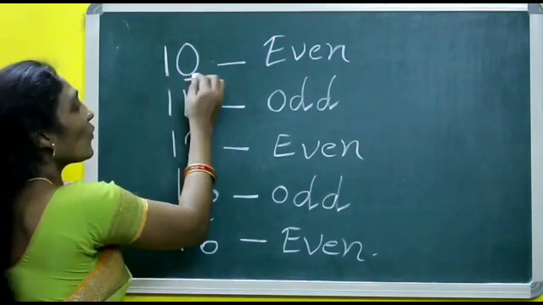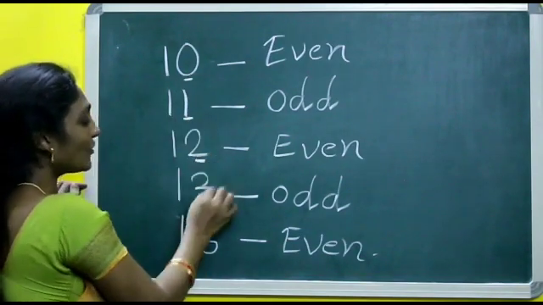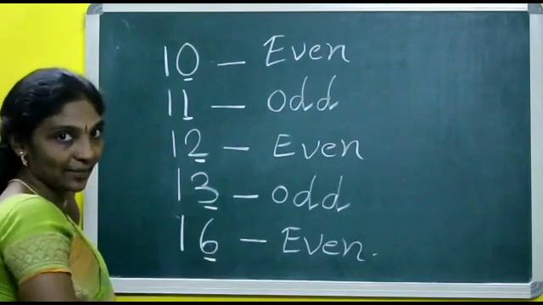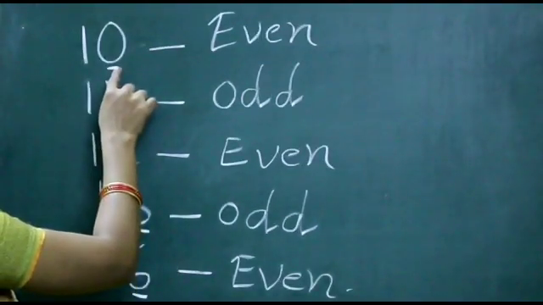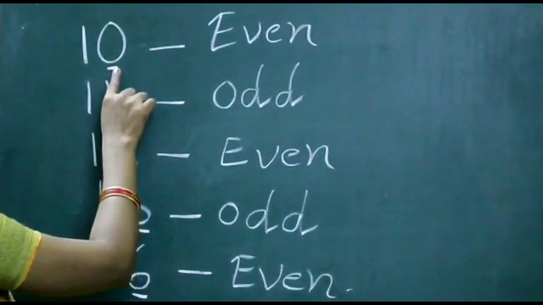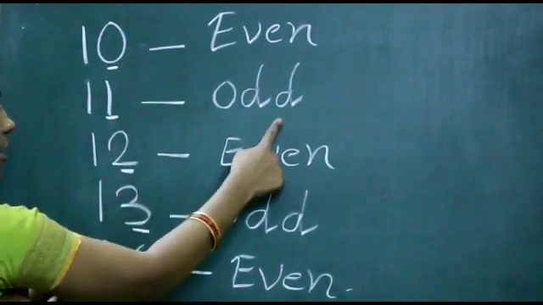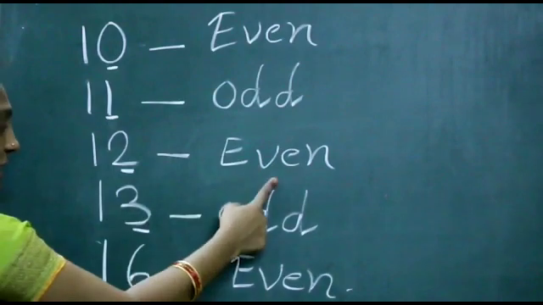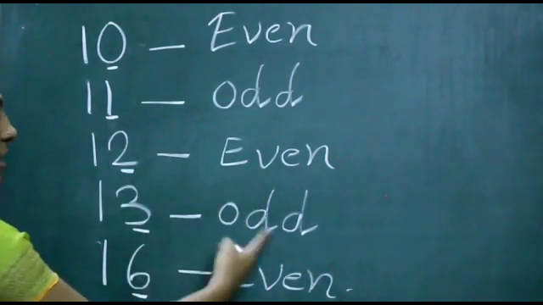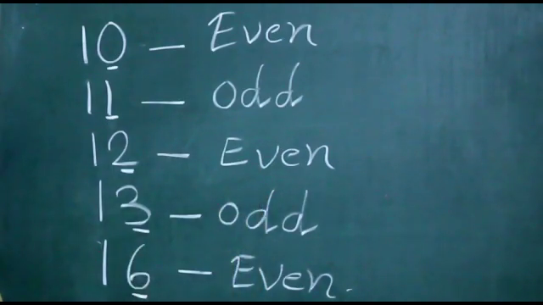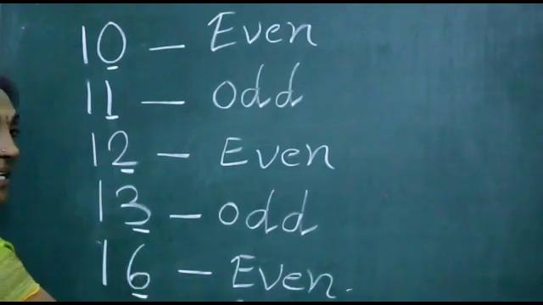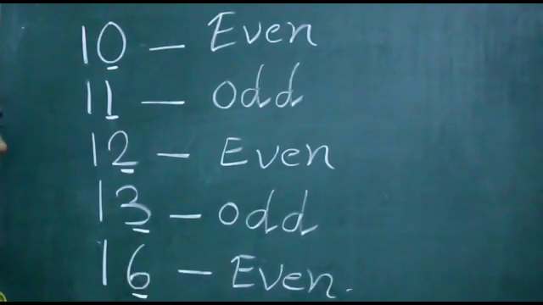How? For whatever number, we have to check the ending digit. If the ending digit is 0, it is even. If the ending digit is 1, it is odd. 2 even. 3 odd. 6 even. The number 16 is even.